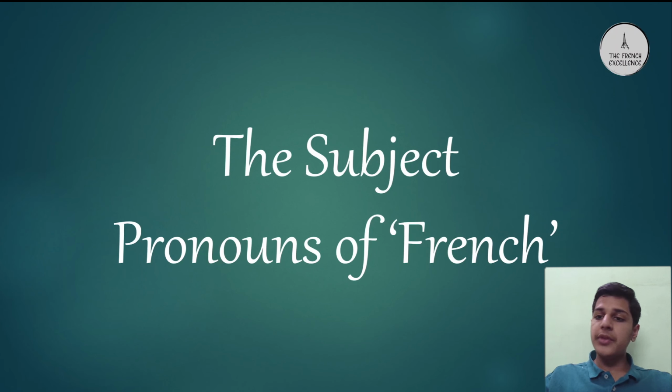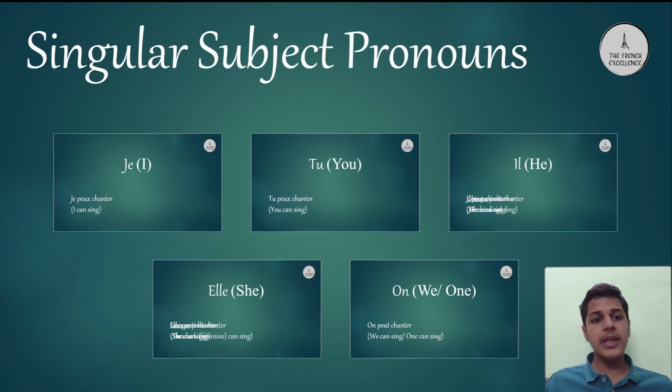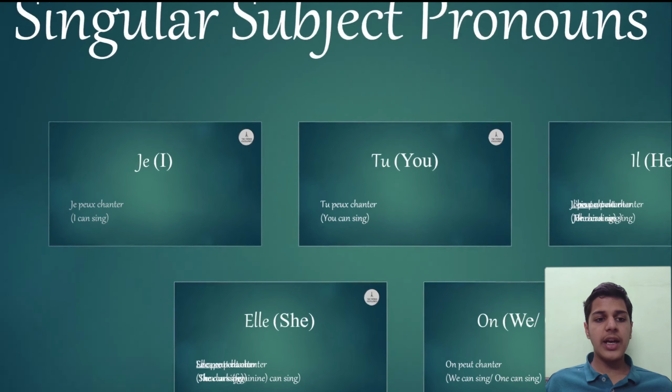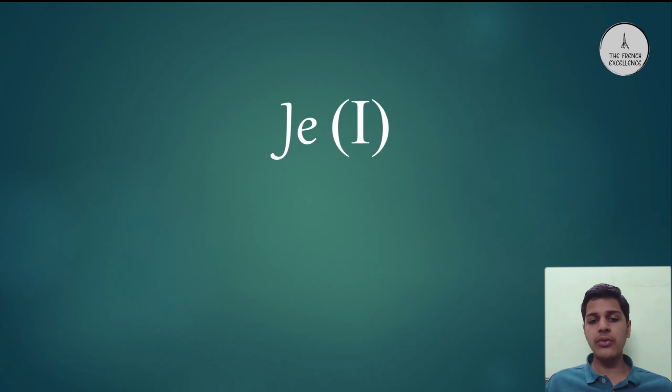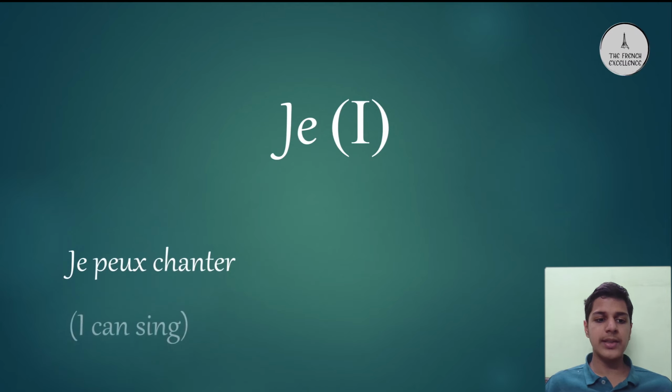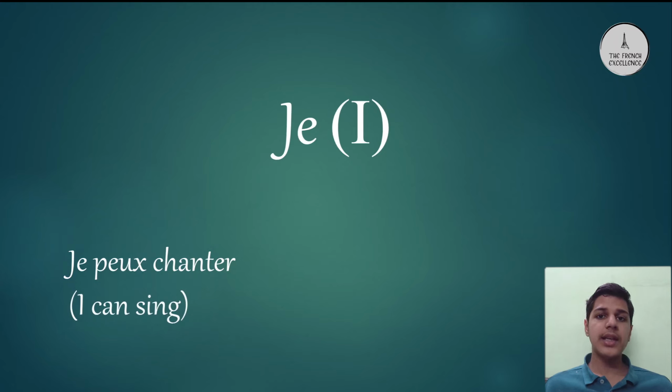Today you will be learning about the subject pronouns of French. The subject pronouns of French can be classified into two types: singular subject pronouns and plural subject pronouns. There are five singular subject pronouns and they begin with the pronoun je. Je literally means I. It is often used in sentences where you describe oneself. For example, je peux chanter, which means I can sing.